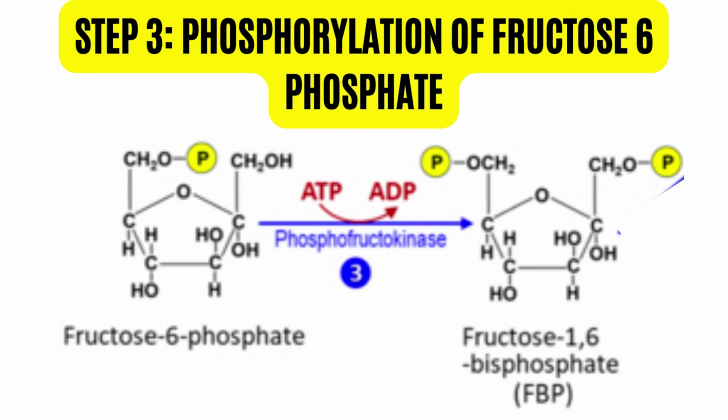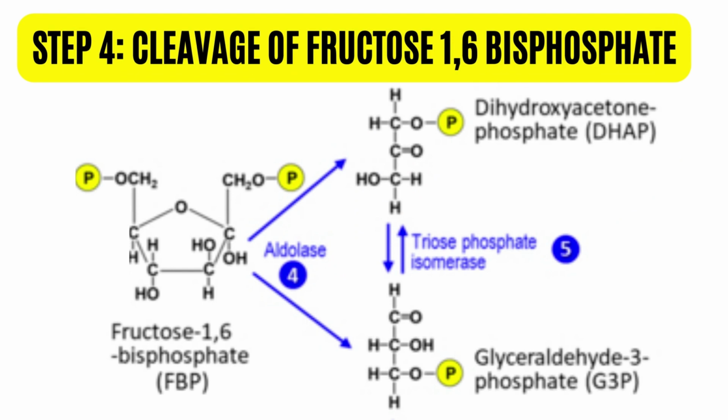Now this product needs to be cleaved and the enzyme needed is fructose bisphosphate aldolase. An aldolase is a lyase type of enzyme whereby its function is to cleave the substrate. So, the aldolase cleaves fructose 1,6-bisphosphate into glyceraldehyde 3-phosphate and dihydroxyacetone phosphate.